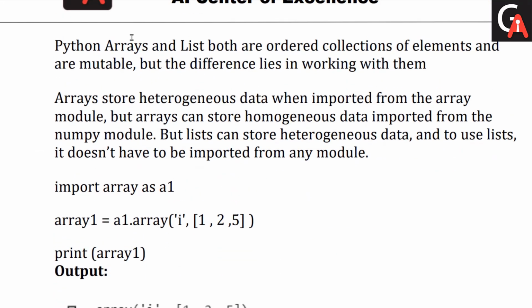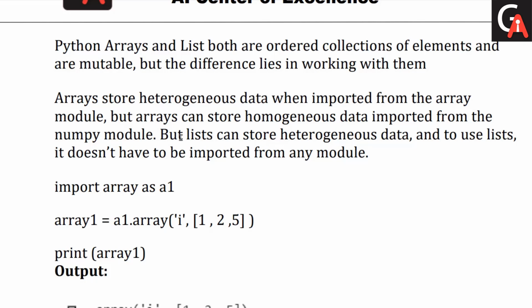So next question we have, what is the difference between Python arrays and lists? Okay, so Python arrays and lists are both ordered collections of elements and are mutable, but the difference lies in how we work with them. Arrays store homogeneous data and are imported from the array module or the NumPy module. But the list can store heterogeneous data, and to use a list, it doesn't have to be imported from any module.